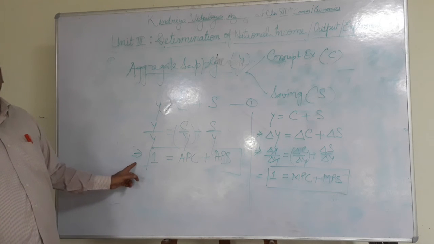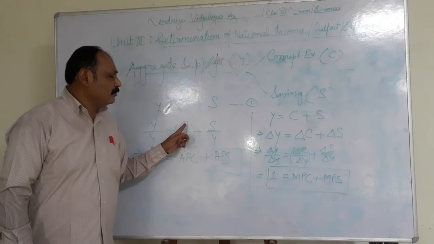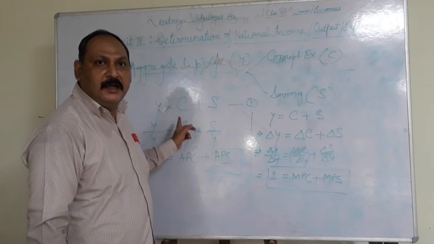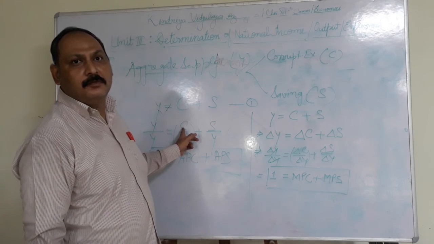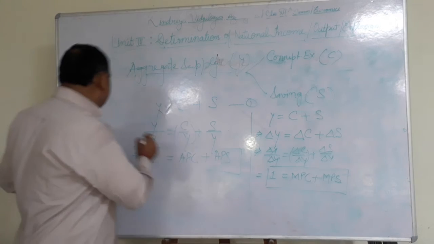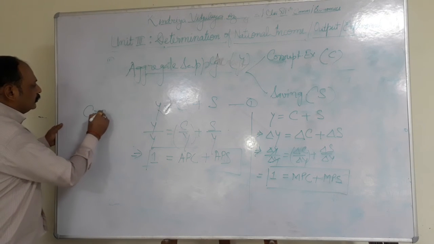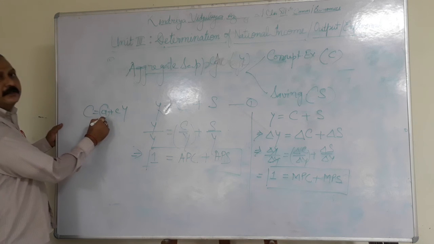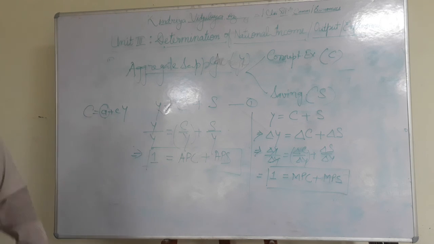But here we have to think: our consumption expenditure can never be 0. Whether we have income or not, C is equal to small a plus small c times y, with autonomous consumption expenditure.